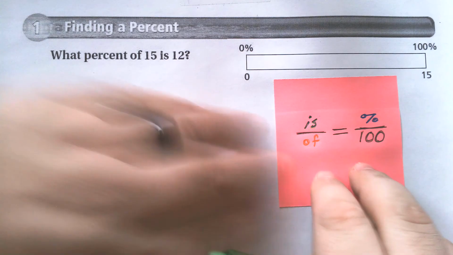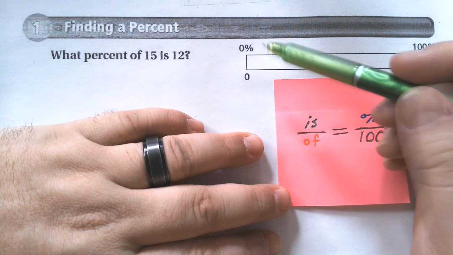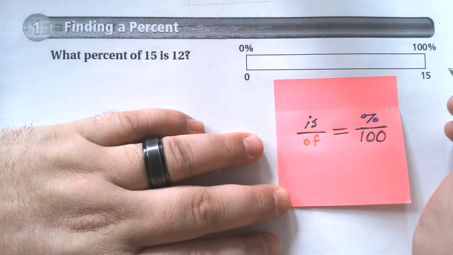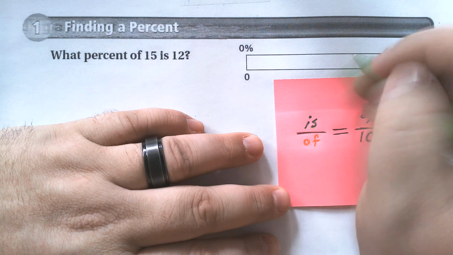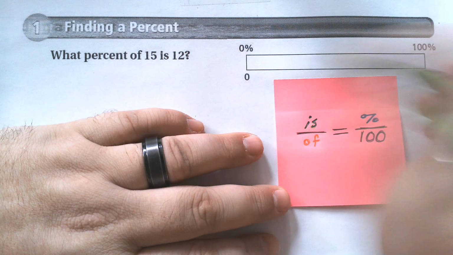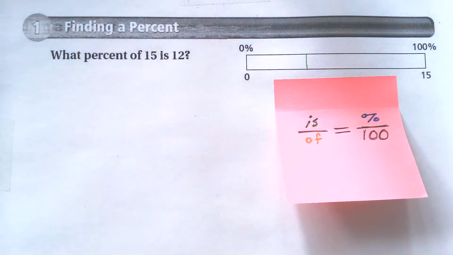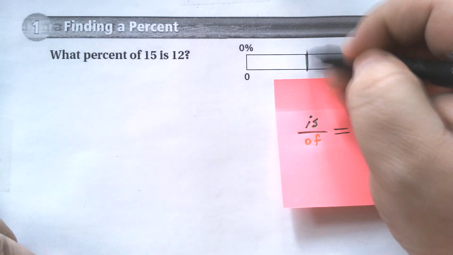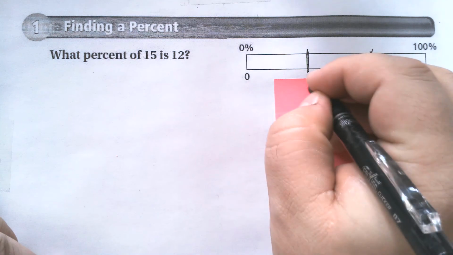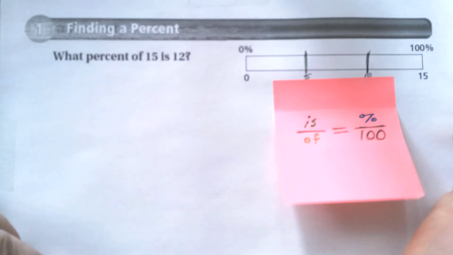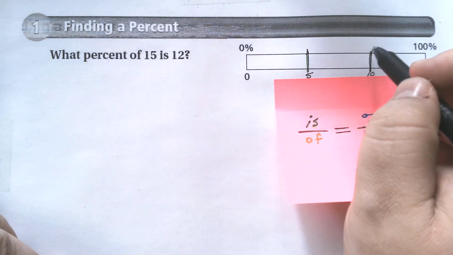So another idea on the topic of thinking about it: I know 15 is here. A way that I could break this apart is not just cutting in half, because this is an even number, so I'm not going to come up with a nice number here. What I want to do is think of it, can I divide it into thirds? And I can. I want to change pens here. Didn't realize I had my green one. There's about a third, there's about a third. Now, I'm not being exact, and that's okay here. What that means is here's 5, here's 10. And what I'm asking is, what is the number up top?